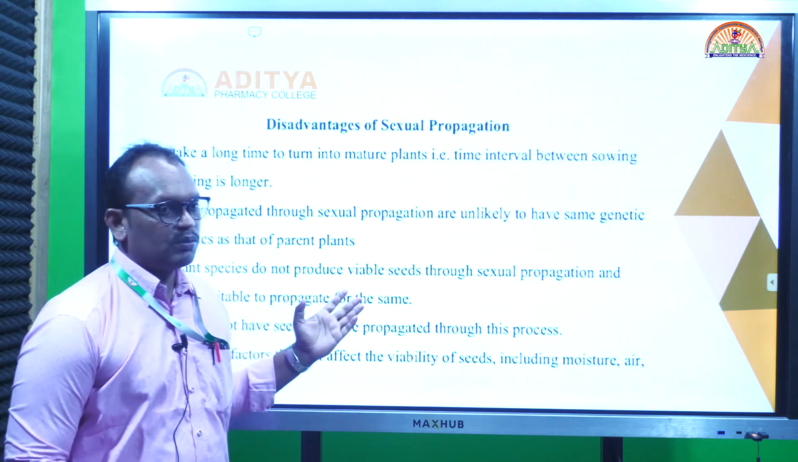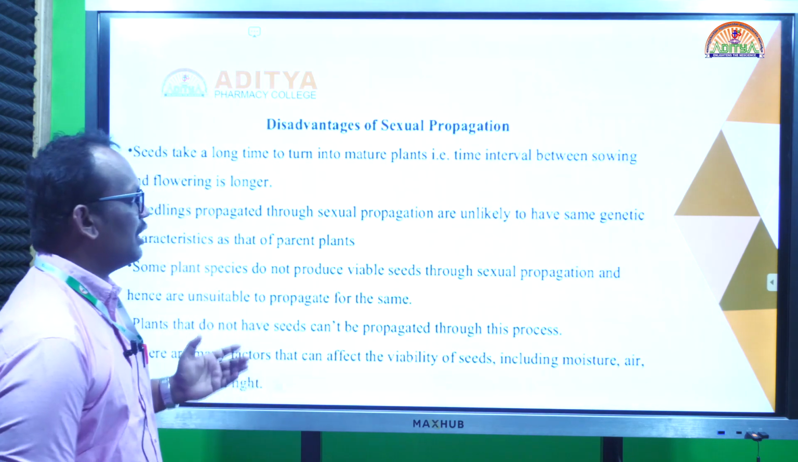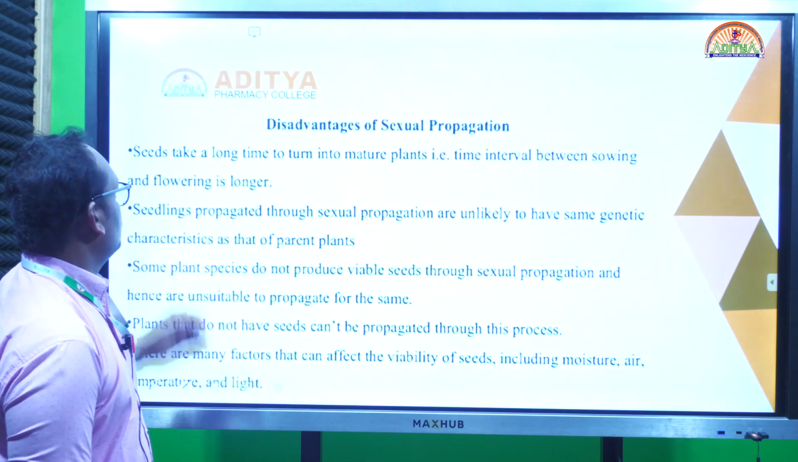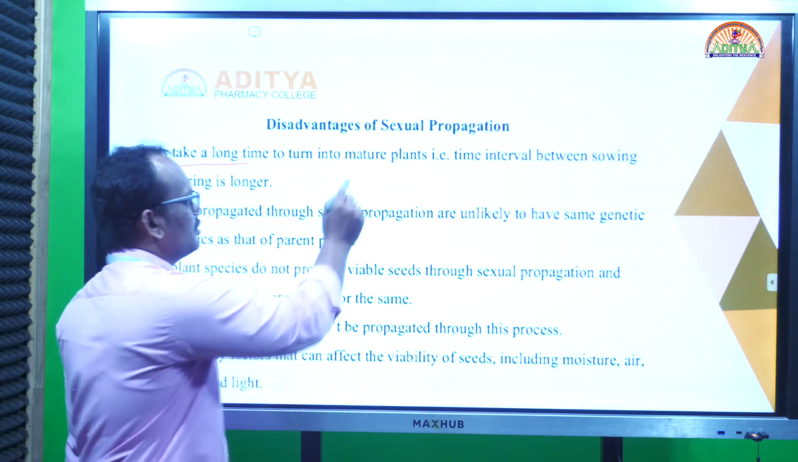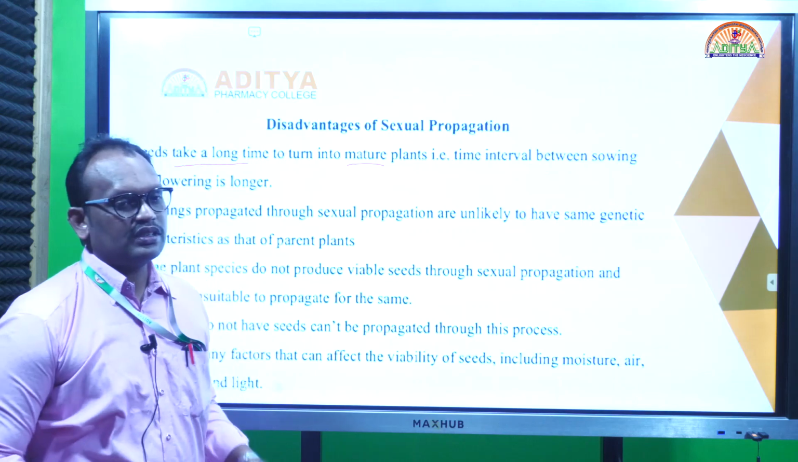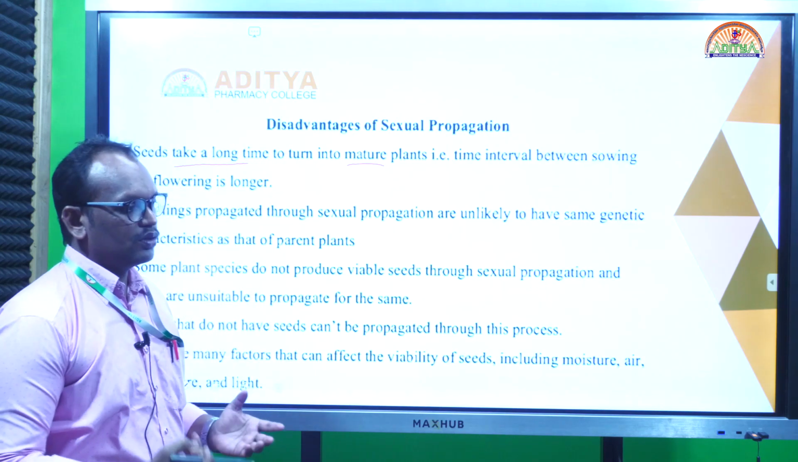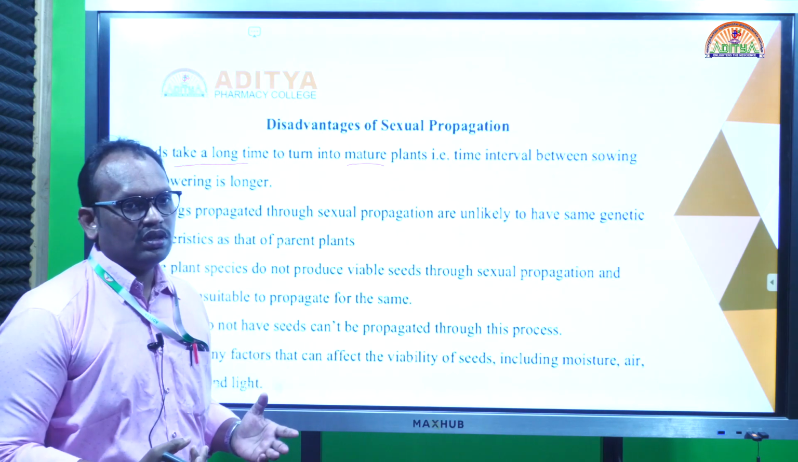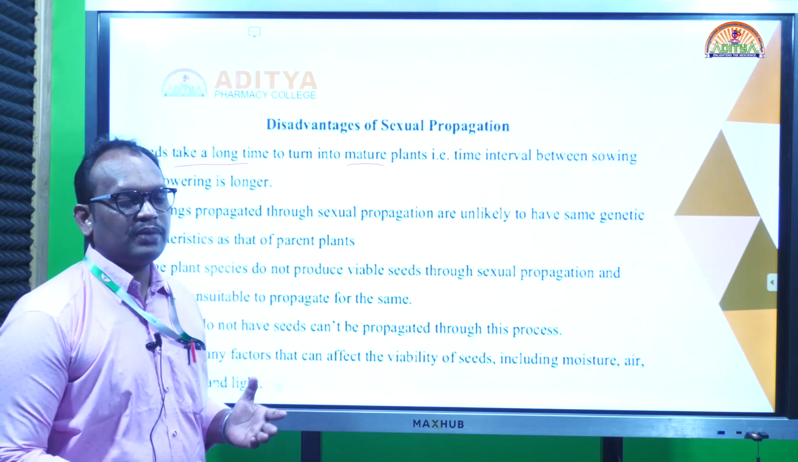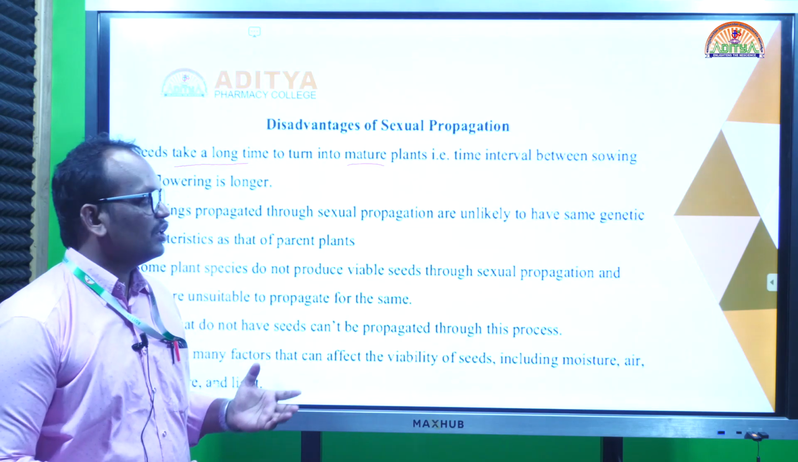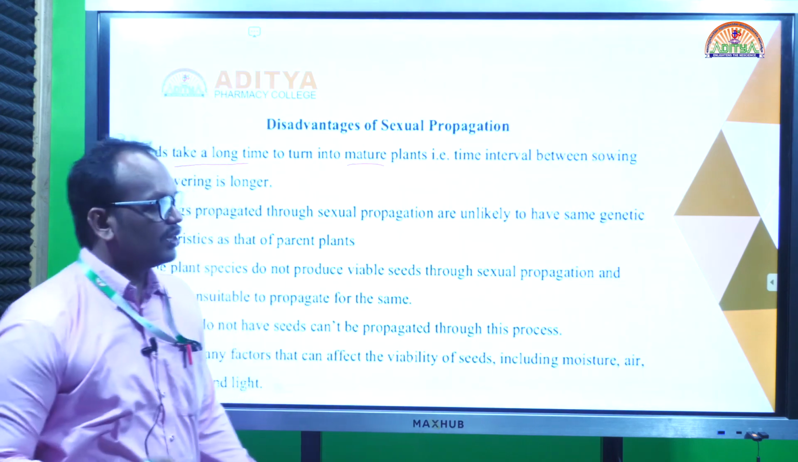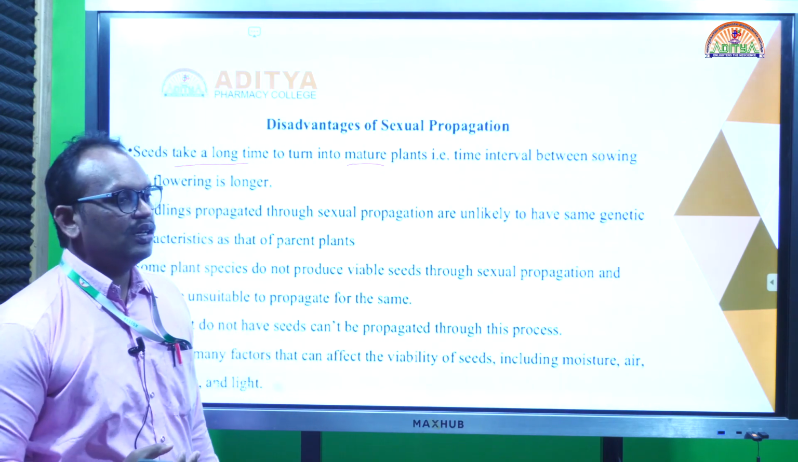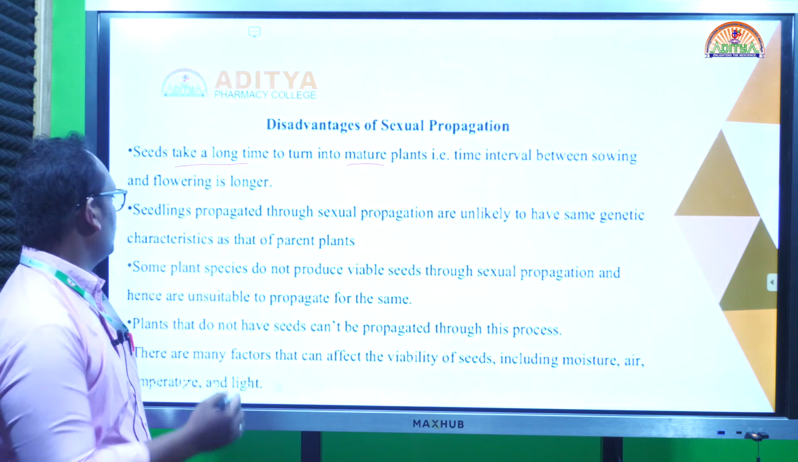Disadvantages of the sexual method of propagation, or seed propagation. What will happen? It takes the longest time to mature a plant. Actually, for a crop that is a fruit or root, the maturation of that plant takes a longer time. It is long lived, but the maturation of the plant takes very long, and germination and growth also take longer.